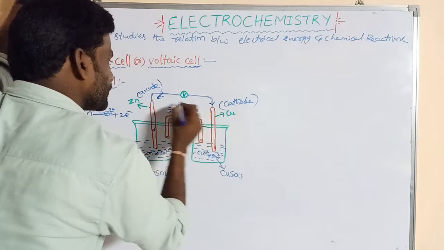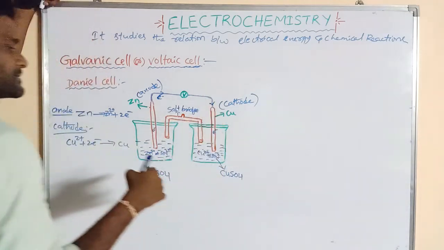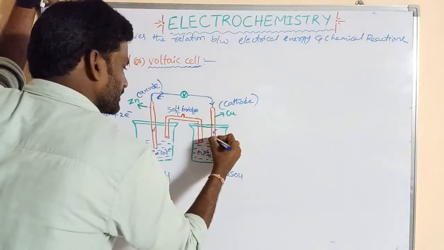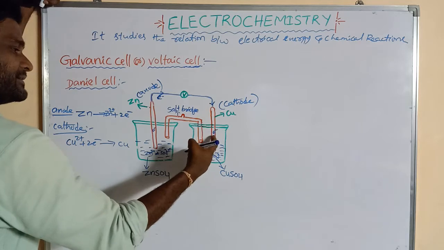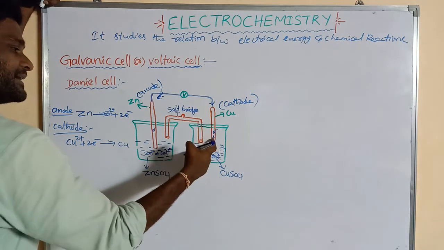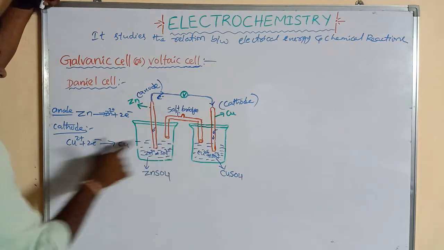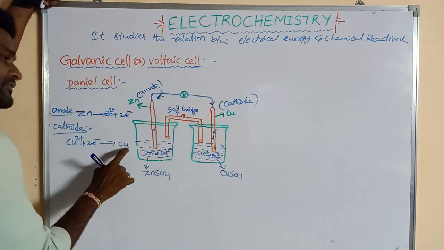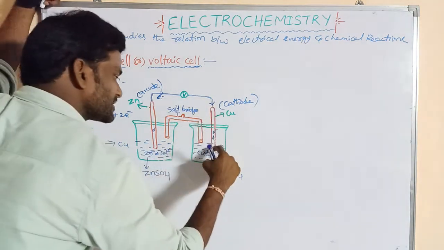This is the flowing of electrons. These electrons can attract these electrons. This Cu2+ can attract that electrons. The Cu2+ ions in the electrolyte attract the electrons and are converted to Cu. This Cu is deposited on the copper electrode.